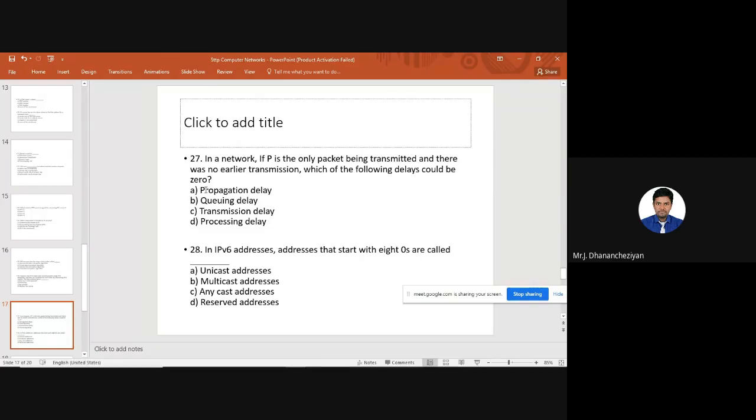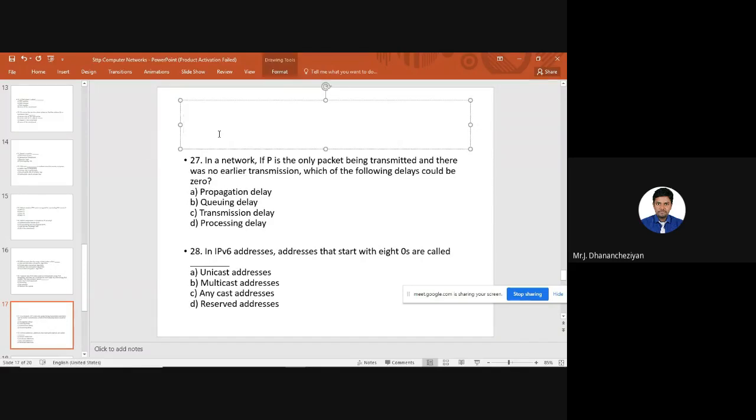And whenever there is an unknown path, or untagged data to be transmitted, I need an anycast address. Or we know about loopback addresses, and there is one address called the reserved address. This is also similar to the loopback address we see in IPv4. So it is like this, 8 zeros.